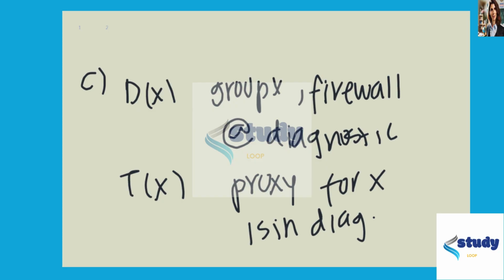So this means that, and we said the firewall is in a diagnostic state only if the proxy server is in a diagnostic state. So if our proxy server is in a diagnostic state, then this implies that D of X is also. So this is for all X.